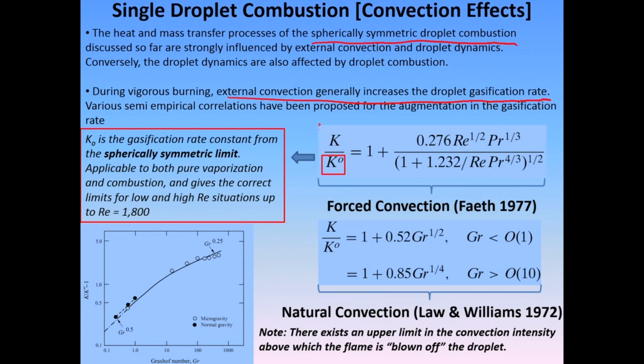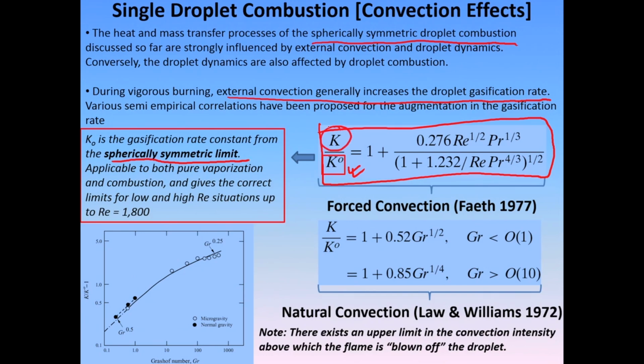So people have developed a lot of empirical correlations. The actual analysis of this is a very time consuming affair, so we are just giving you the gist. Here K naught is the gasification rate in the spherically symmetric limit, that means when it is burning in a quiescent environment, and this is applicable for both droplet burning as well as droplet evaporation.